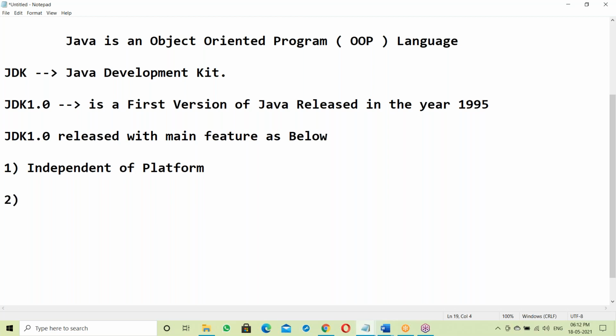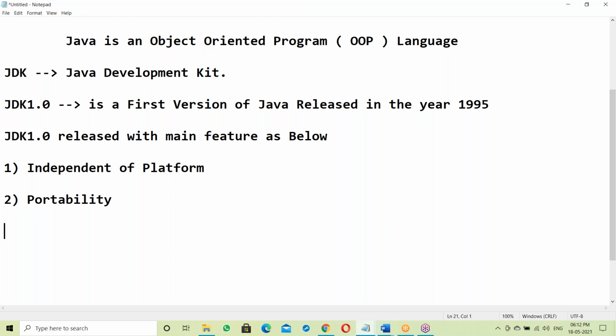Next, Java is portable. Portability means it is easy to carry from one location to another. A Java application can be moved from one platform to another.